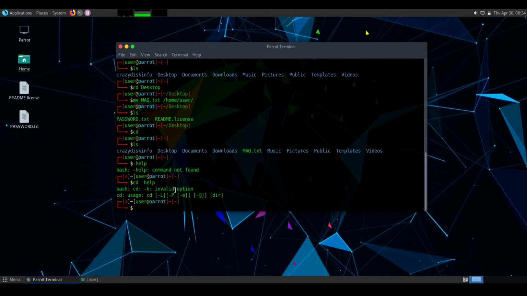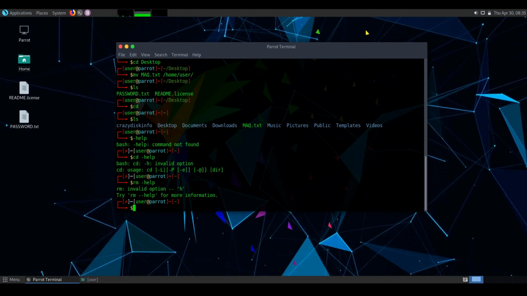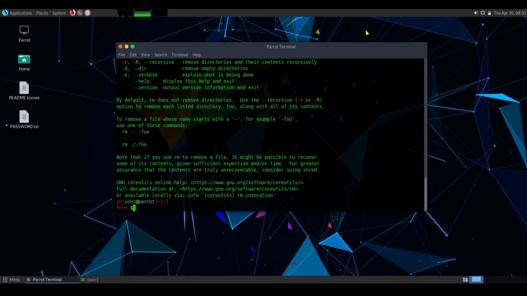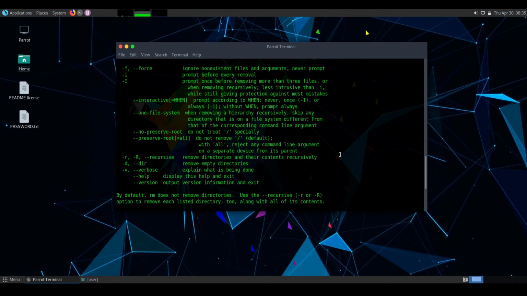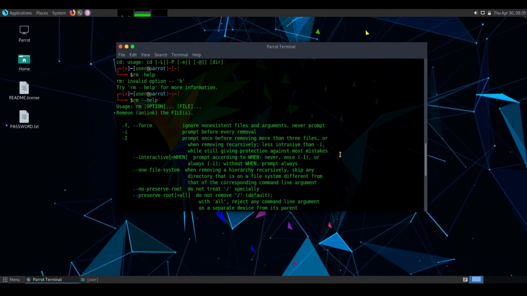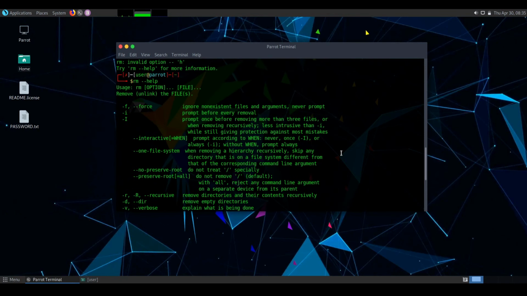So as you can see, it shows the usage of the cd command. So now rm space help. So it shows the full manual, or you can say the description, for the rm command. Here are all the operations you can use with the rm command.